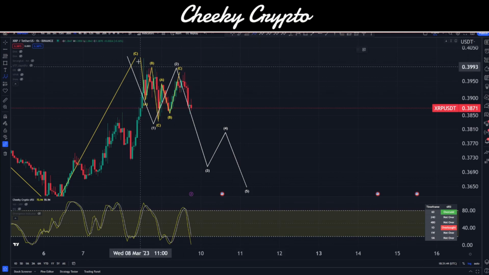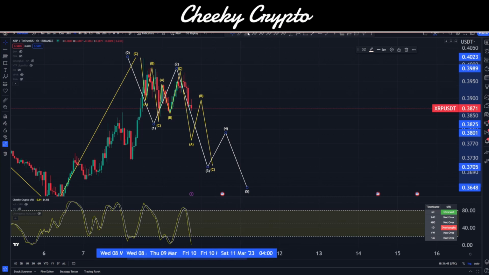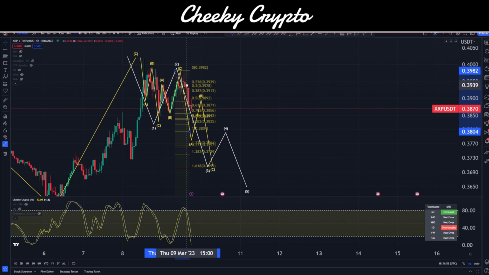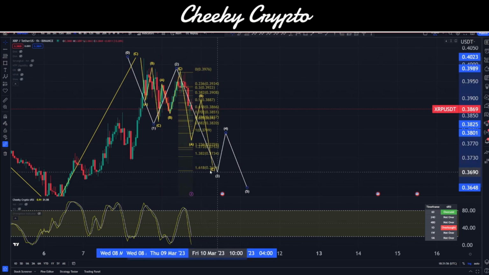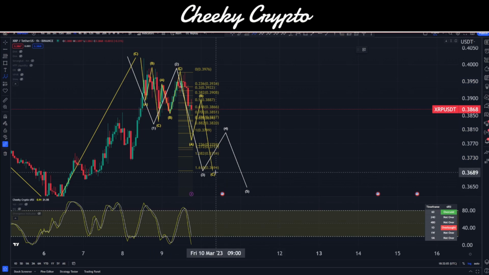And again, we're looking for 3 waves, right? 3 down, 3 up, 3 down. Okay, and we're looking for that 1.618 if we want it to be a regular diagonal pattern. And that would put us right down here. Almost instinctively got that one, right down there at 36.94. Okay, that would be where we'd look at that. And then we would look for a 3-wave correction up into wave 4.